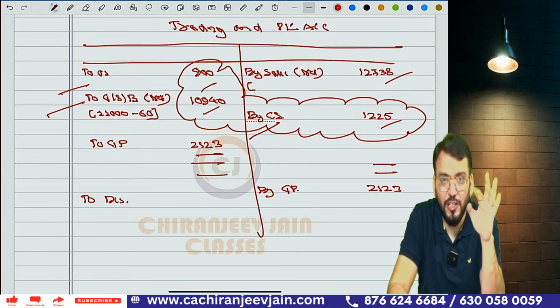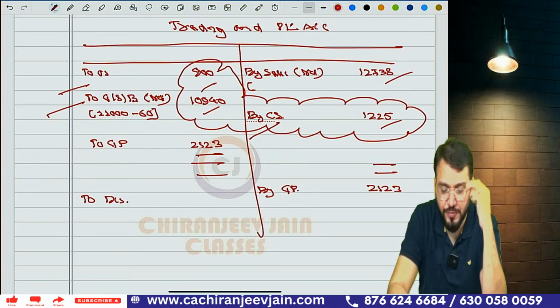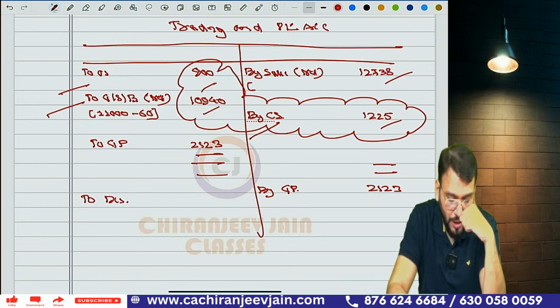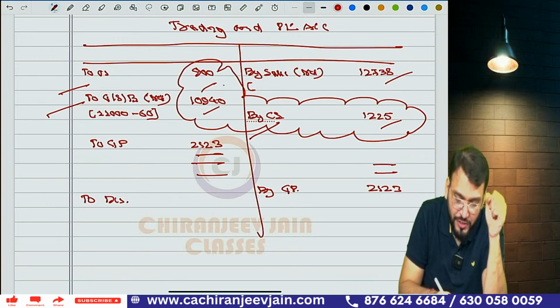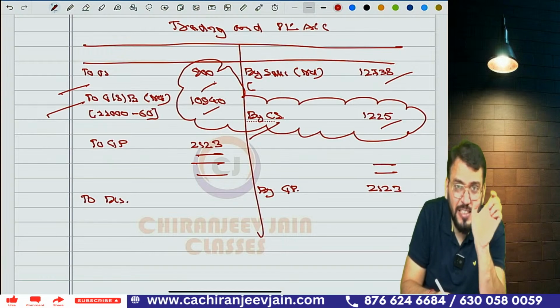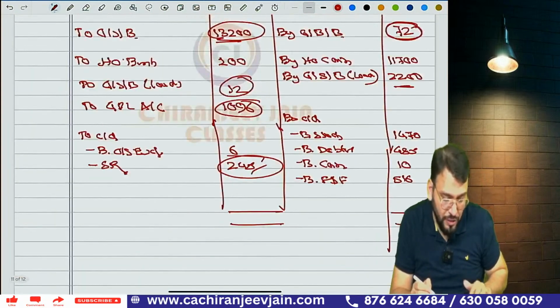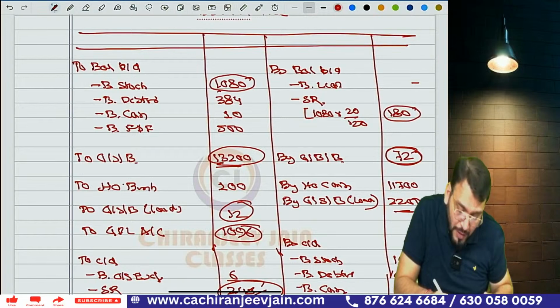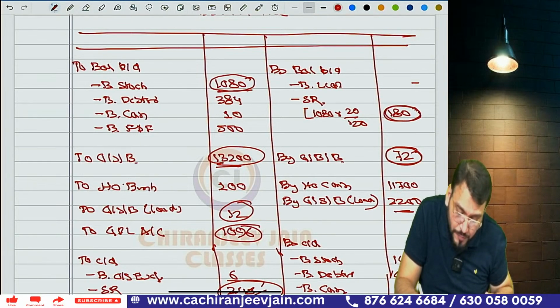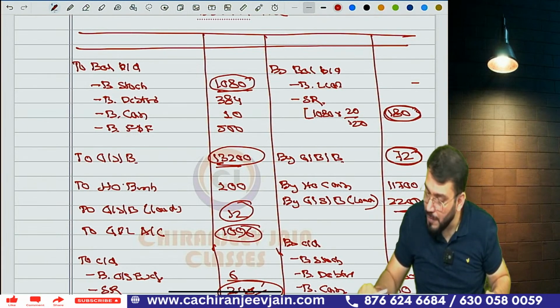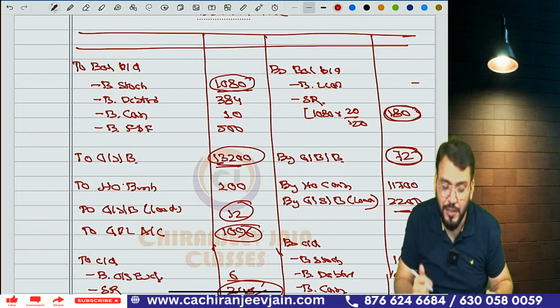Everyone respond. Have you understood this much or not? Then only I can proceed. Opening stock is 900. How is it calculated? You are asking. It is invoice price minus load. Opening stock was 1080 minus 180 load. So 1080 minus 180 is 900 only.